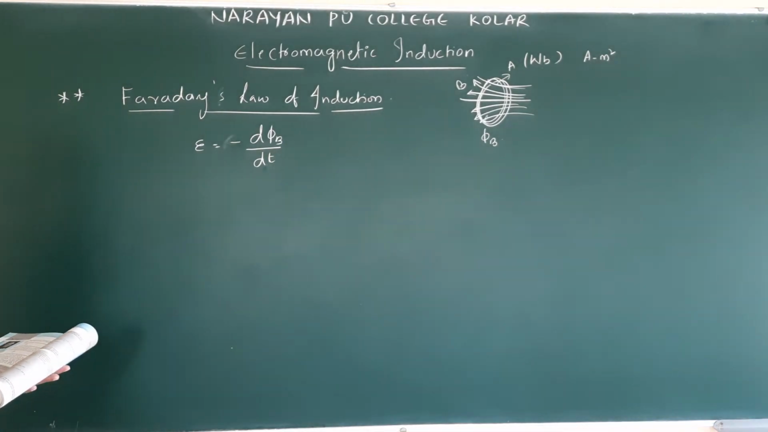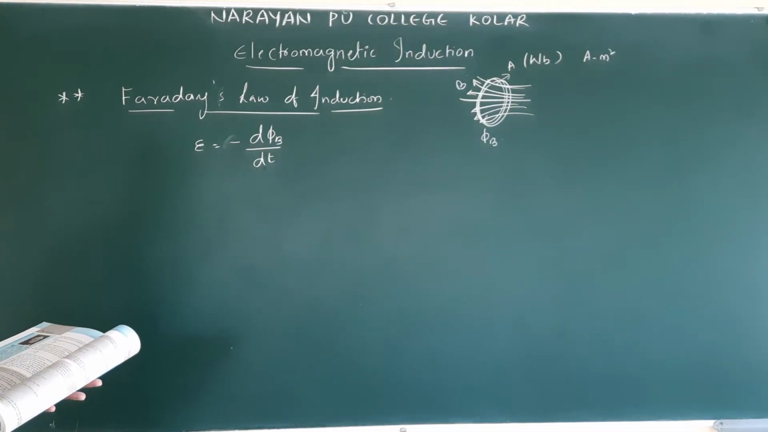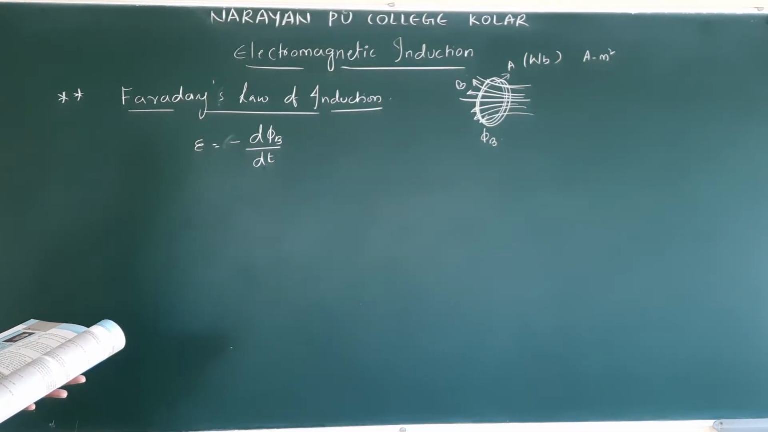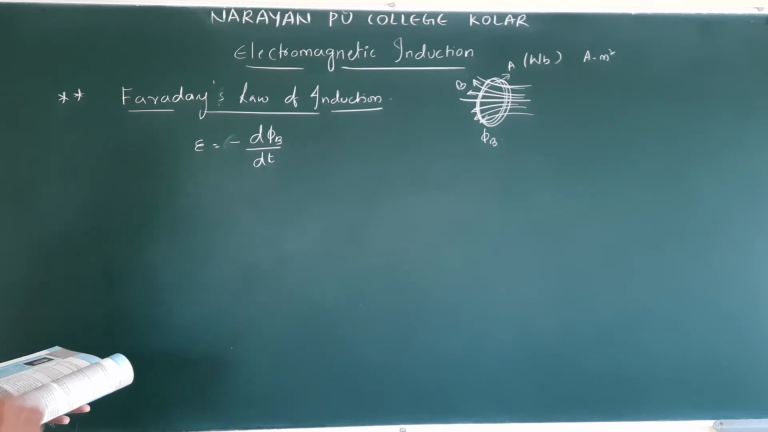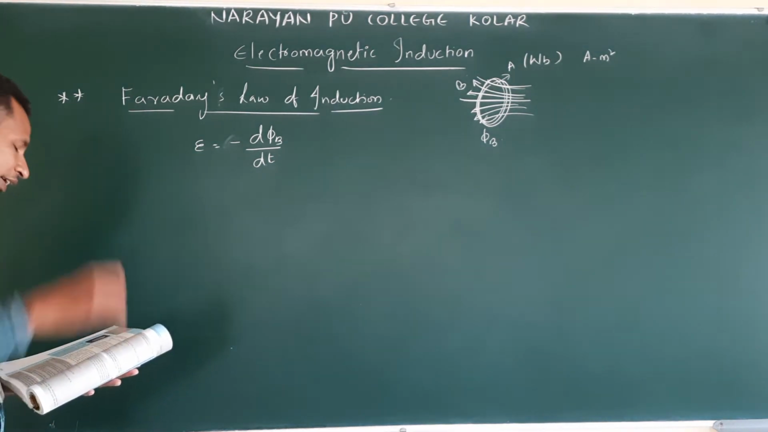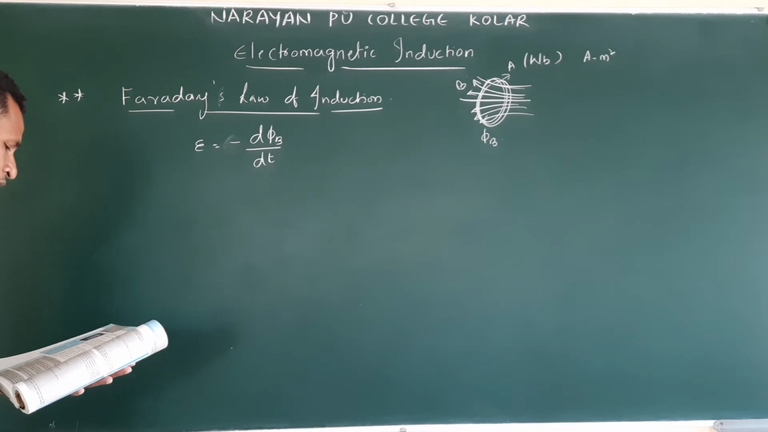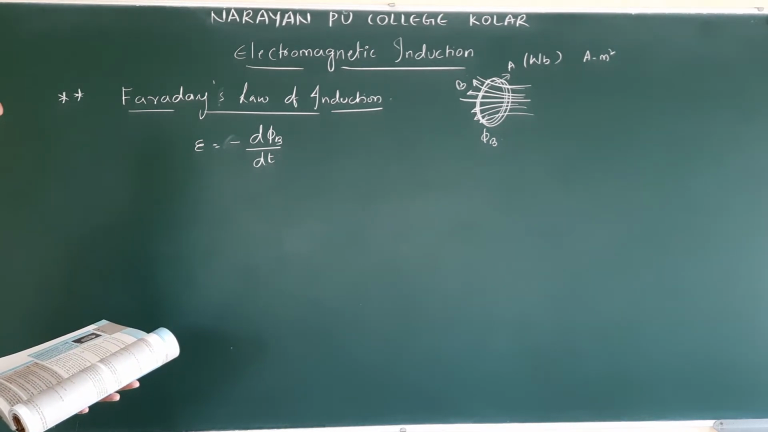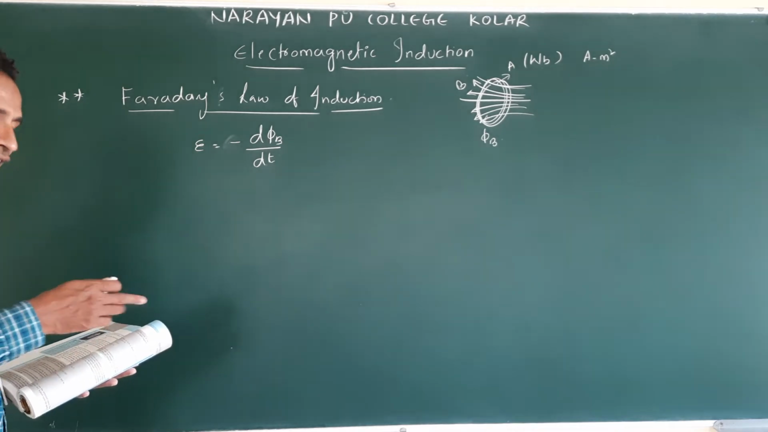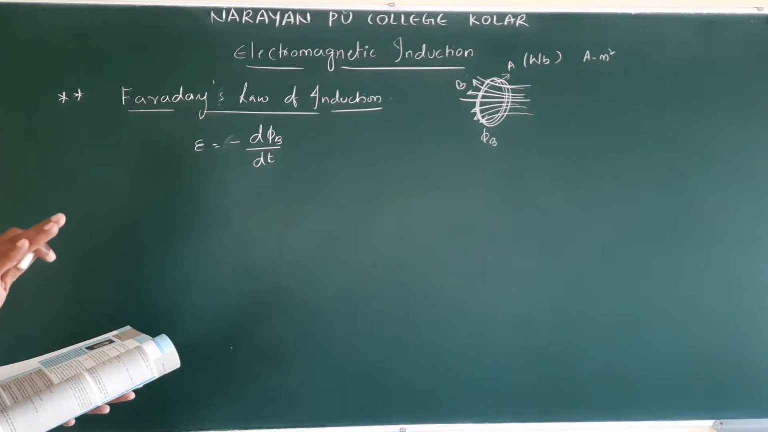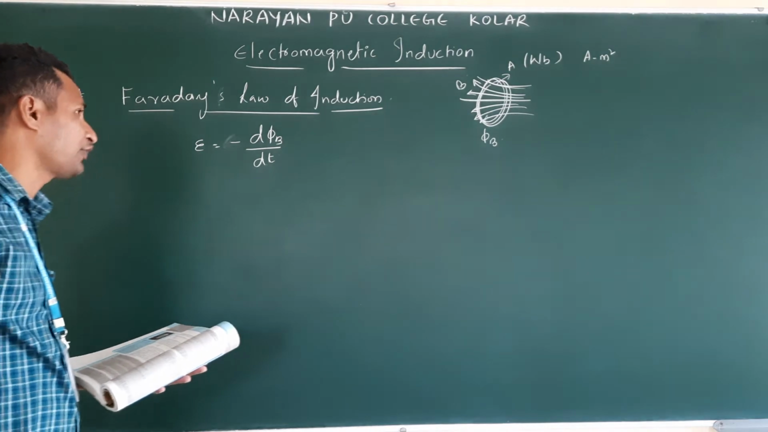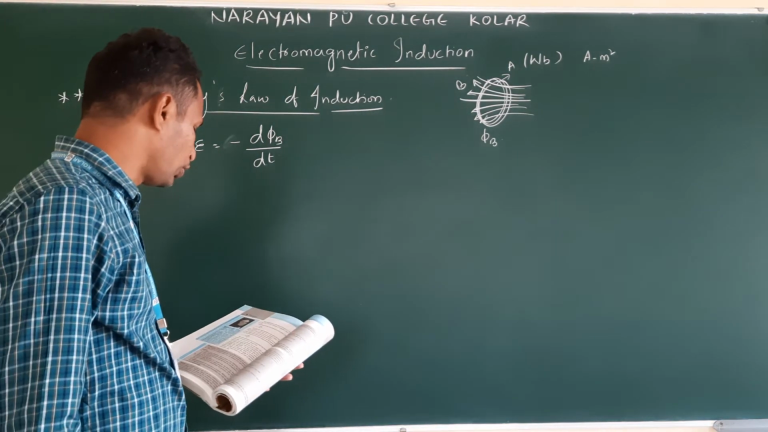Okay, the negative sign indicates the direction of EMF and hence the direction of current in a closed loop. You will come to know why this negative sign comes. So what is the statement? Magnitude of induced EMF in a circuit or a coil is equal to time rate of change of magnetic flux through the circuit.